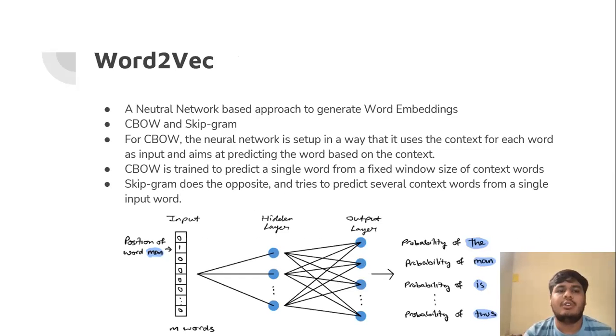Word2vec, a neural network-based approach to generate word embeddings. CBOW and skipgram. For CBOW, the neural network is set up in a way that it uses the context of each word as input and aims at predicting the word based on context. CBOW is trained to predict a single word from a fixed window size of context words. Skipgram does the opposite and tries to predict several context words from a single input word.